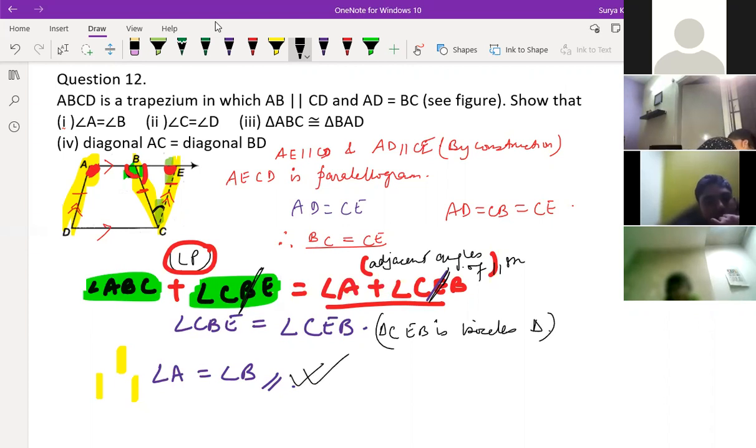Now how to prove angle C is equal to angle D? Angle C means complete angle C is equal to angle D. How to do this?